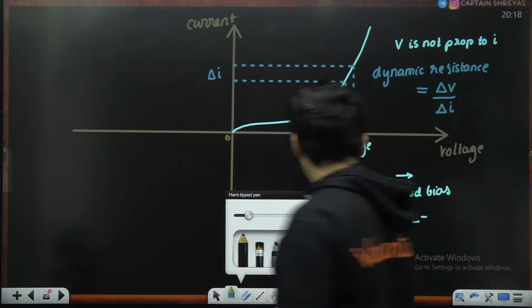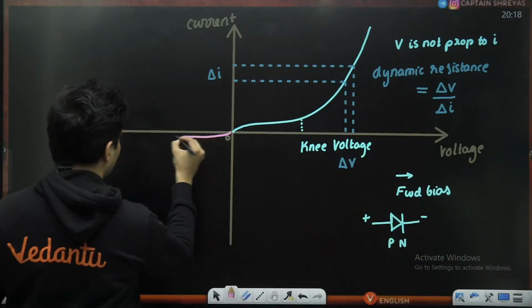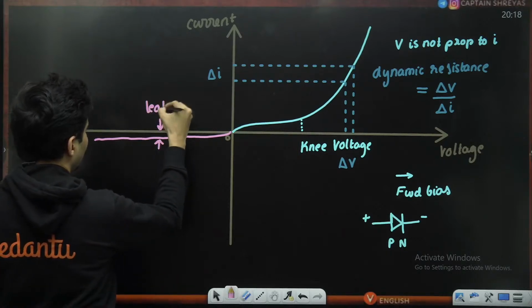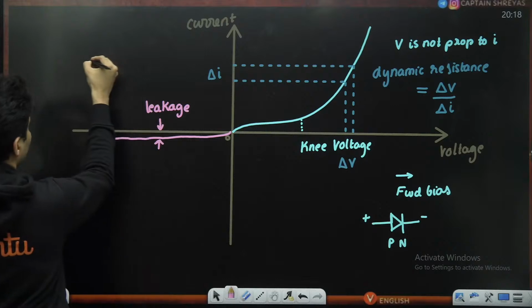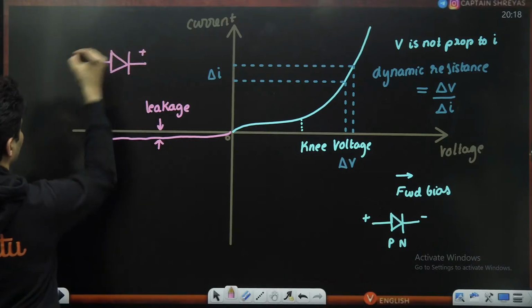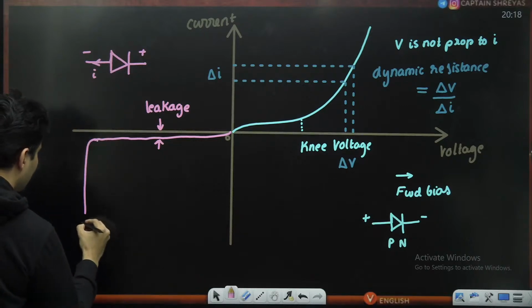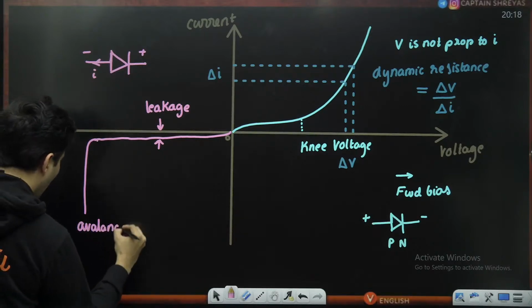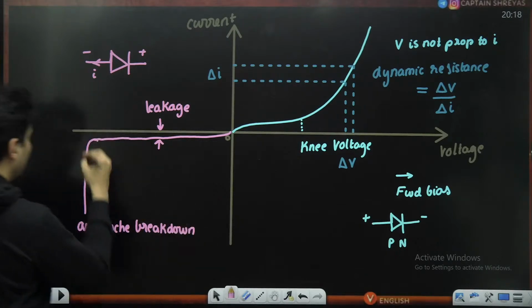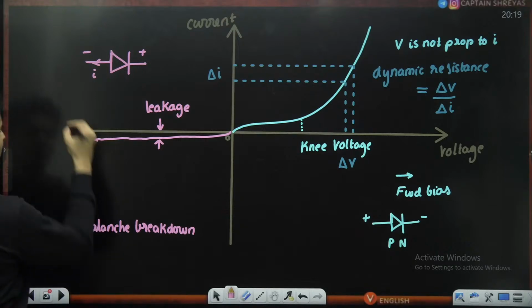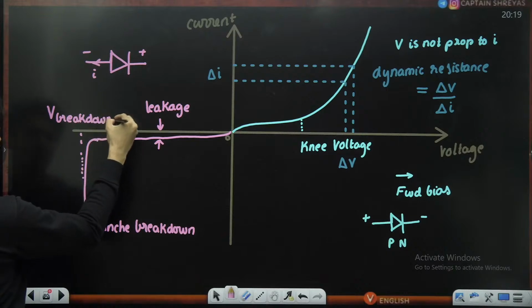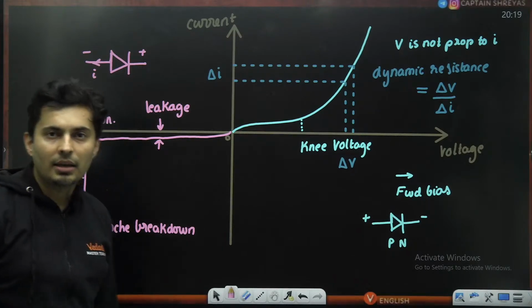Yeah. And here in the reverse bias, the current is very, very small. This is called your leakage current. This is reverse bias. Current will go like this. This is connected to positive, this is connected to negative. And then there is an avalanche breakdown. And this particular value, which is constant, is called the breakdown voltage. These are the things you should definitely know.